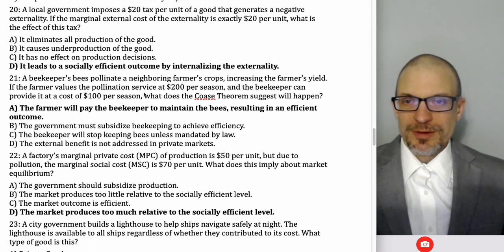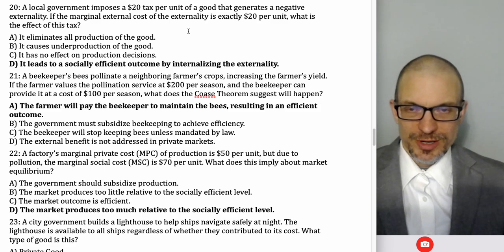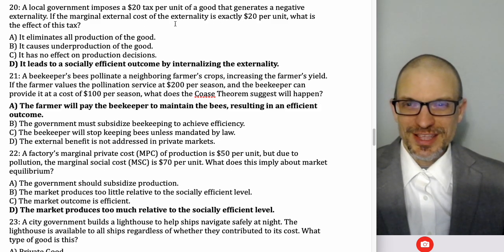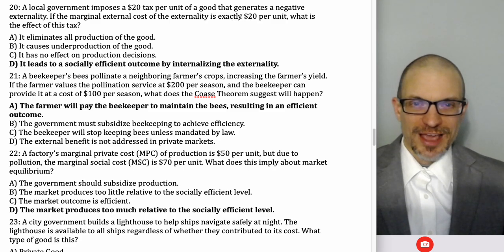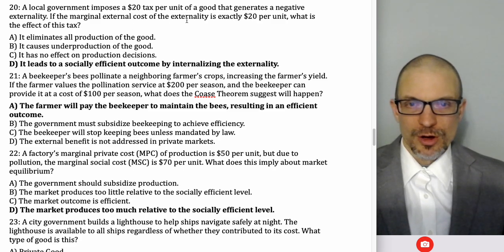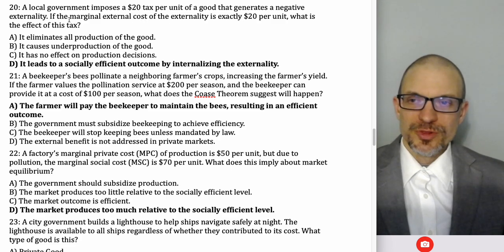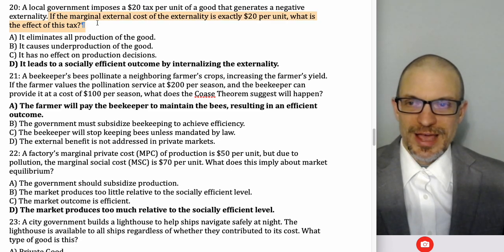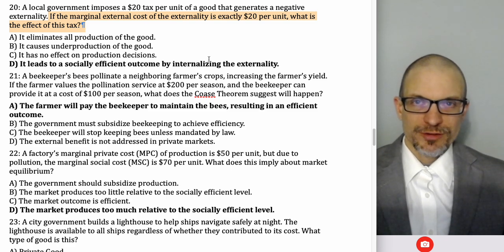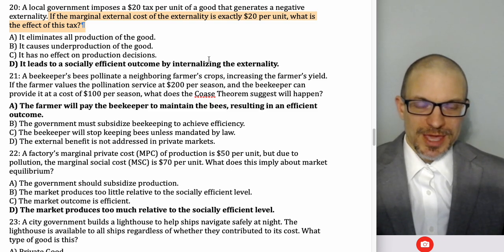Okay, a local government imposes a $20 tax per unit of a good that generates a negative externality. If the marginal external cost is exactly $20, what happens? Oh, you can perfectly internalize the externality. Right, so the issue is when there's an externality, the decision makers are not paying attention to the external cost. It's not salient and it's difficult to quantify, so they might as well just ignore it. They behave as if it's not there.